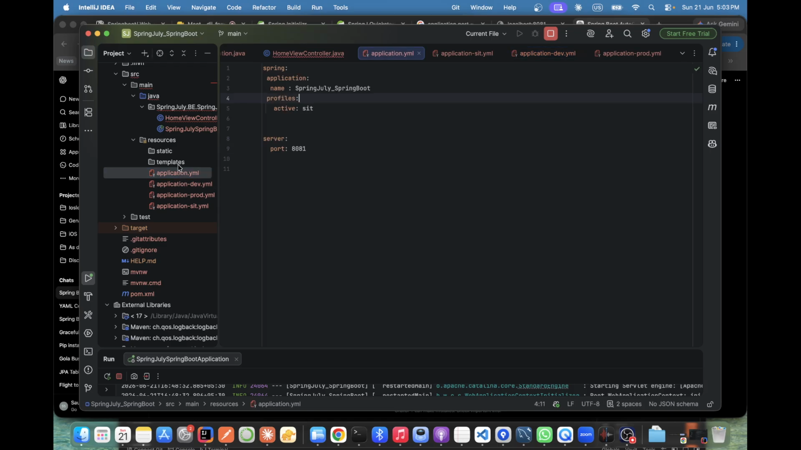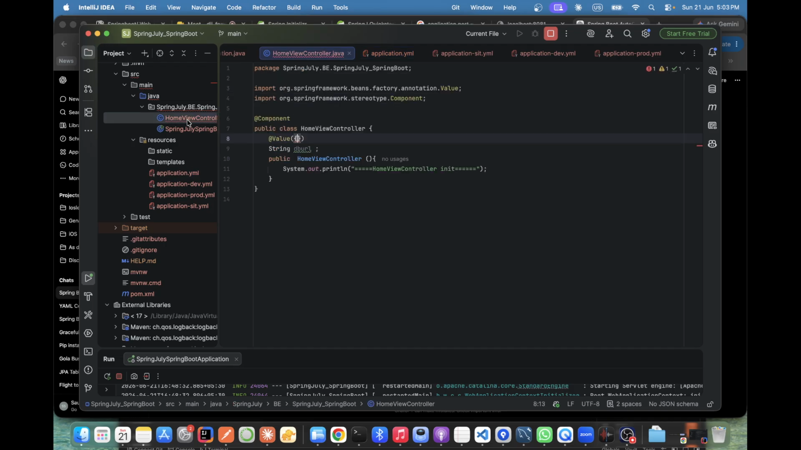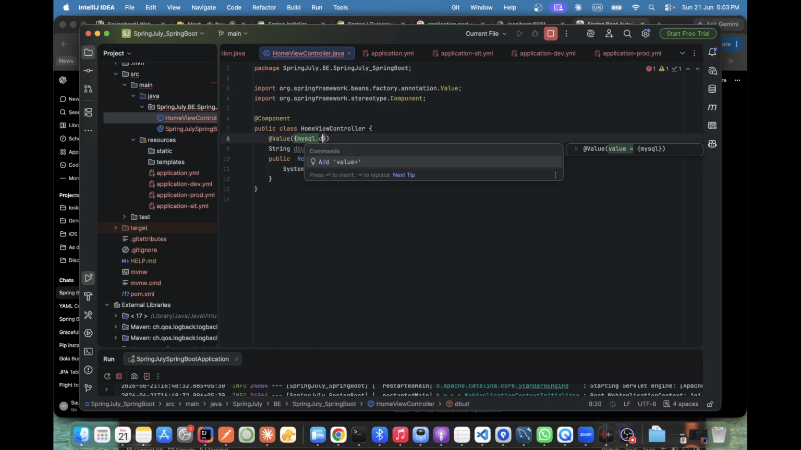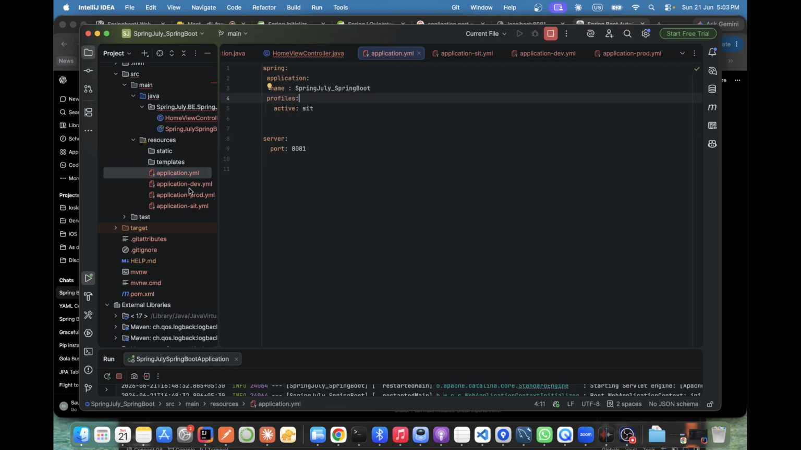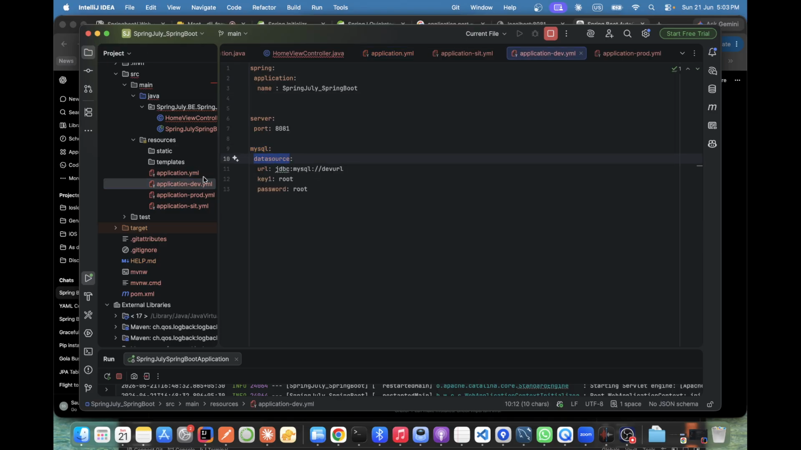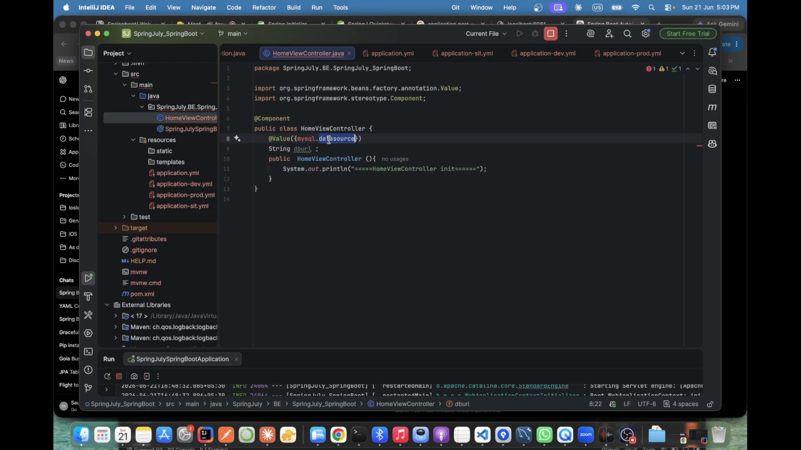mysql.datasource.url. So here the name is mysql.datasource.url. Again I'll copy paste, otherwise I'll make a spelling mistake. Okay. And here we have to give the default value as well. Suppose the default value is localhost, or suppose NoDB or anything.